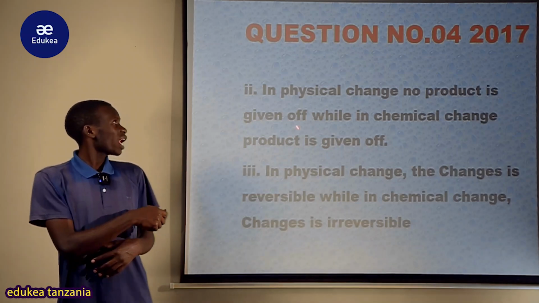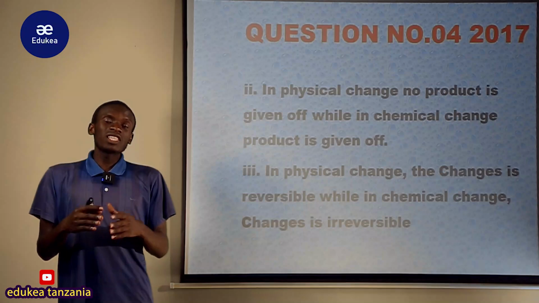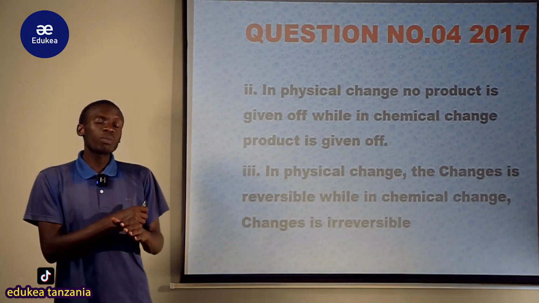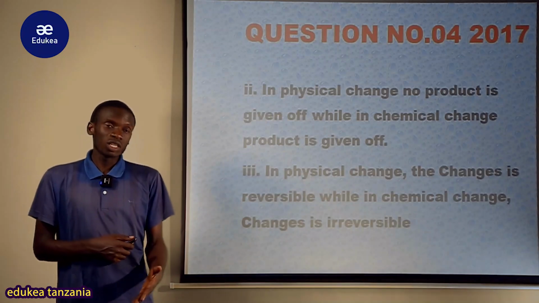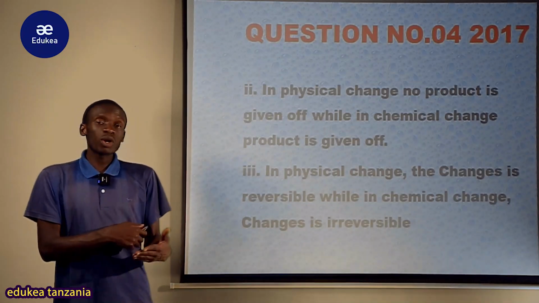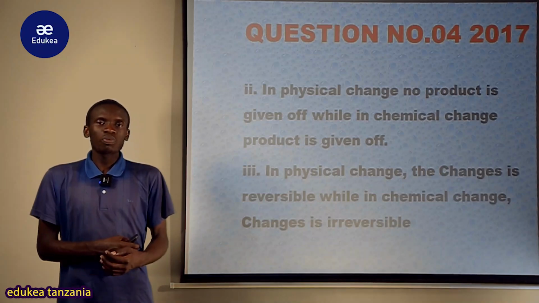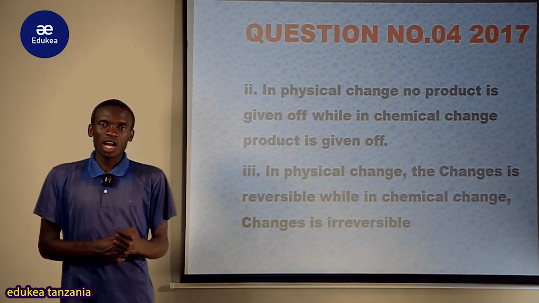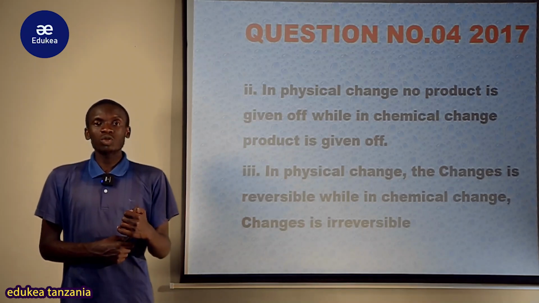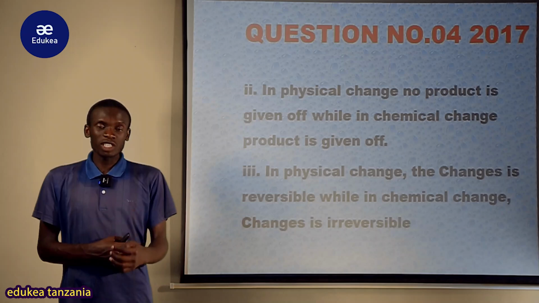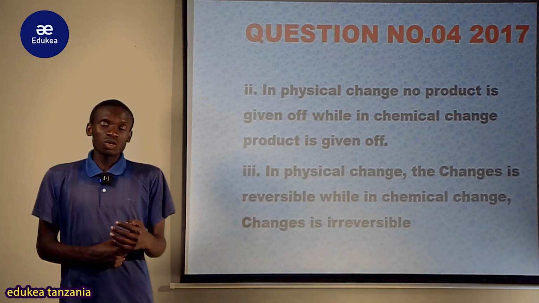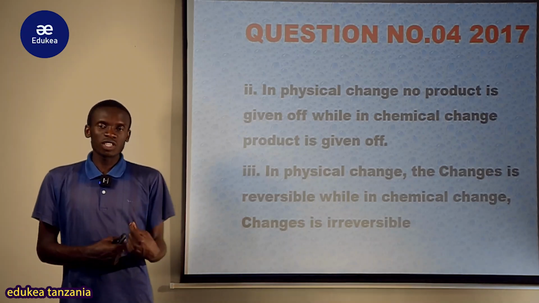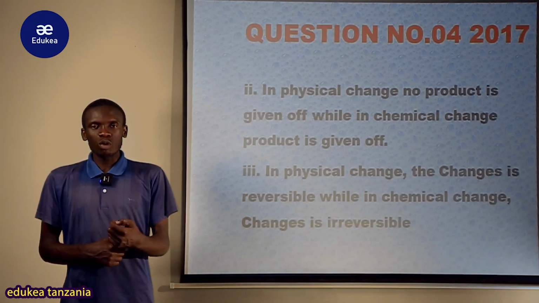As I've said, if fresh milk turns to sour milk, the sour milk is a different product, a new product that is formed from the fresh milk. So that is about the chemical change.